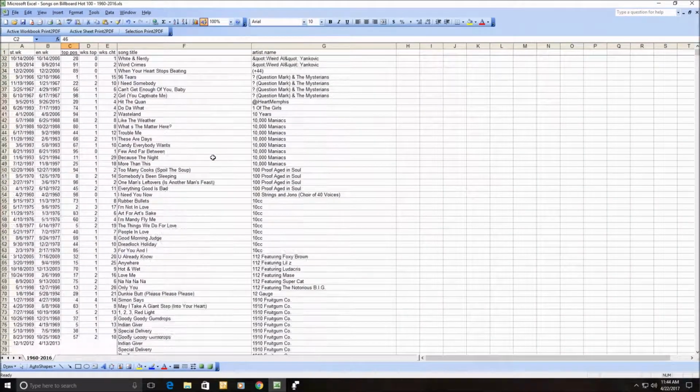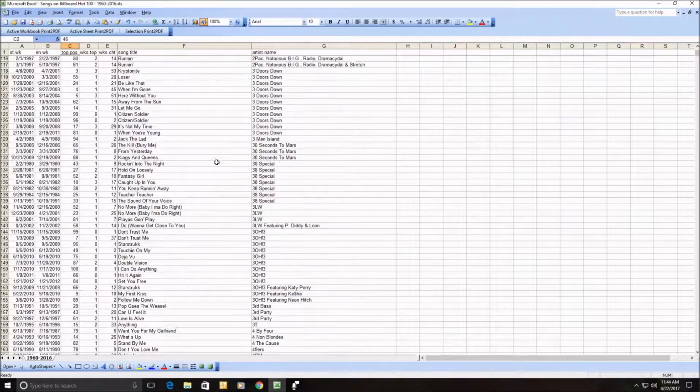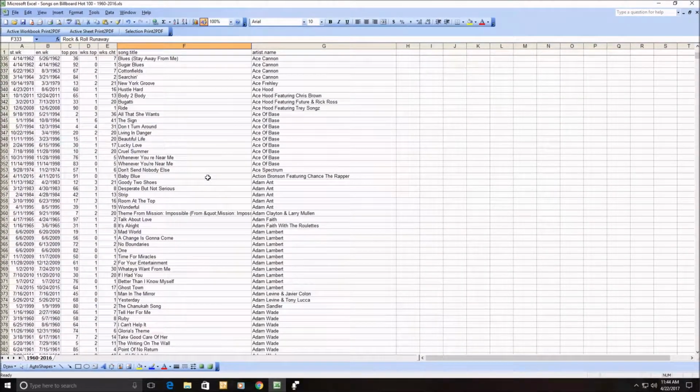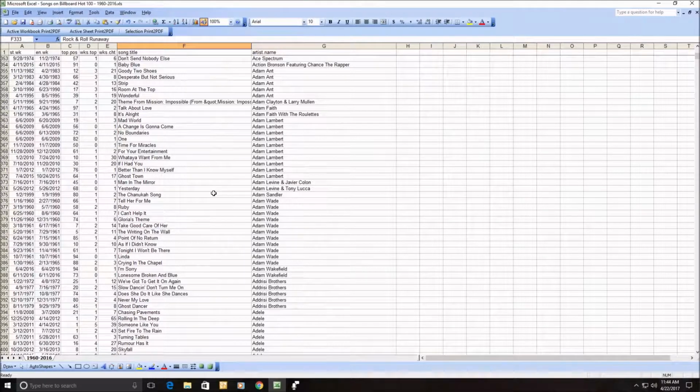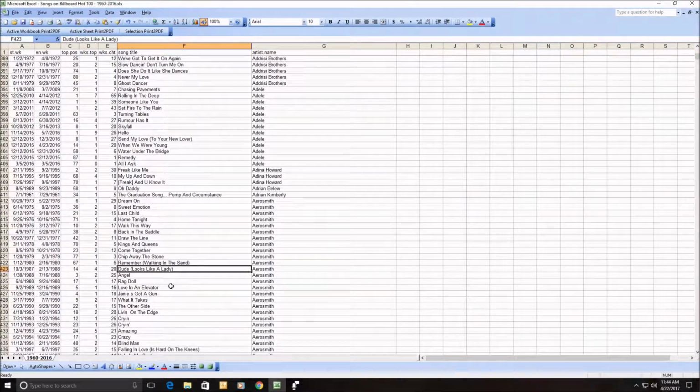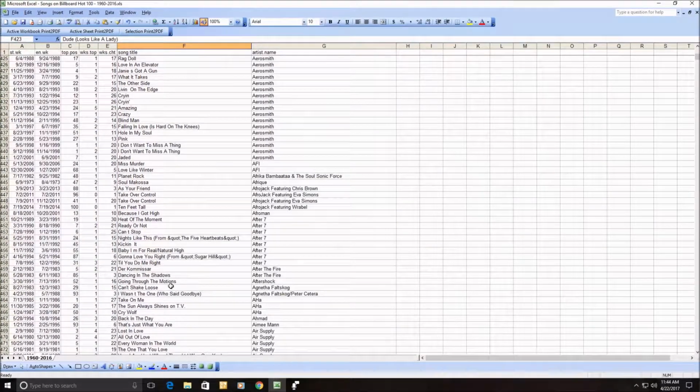But anyways, I'll put this data out on a website where you can download this file and play around with it, clean it up if you want. Other than that, like I said, it's an interesting walk through time, to see if people were popular at the time, and how high they got on the Billboard Hot 100.